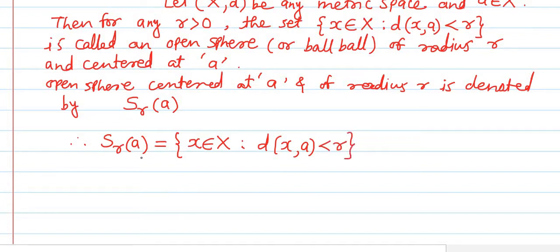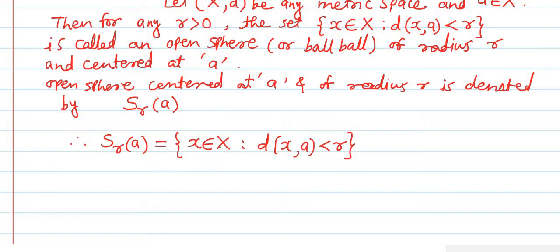So like such the open sphere can be defined in symbols. Okay, so here remember that a is some one fixed point of the metric space and small x can vary, and it is such that it satisfies this condition.